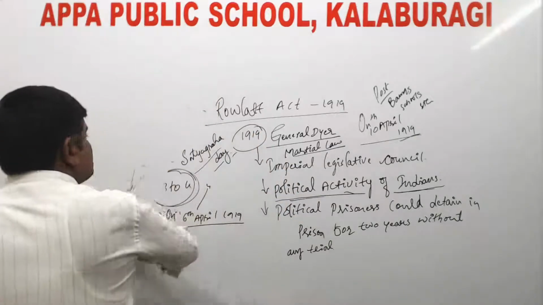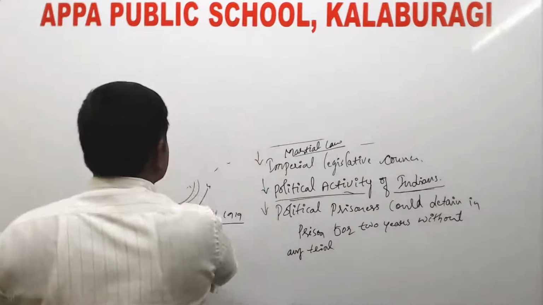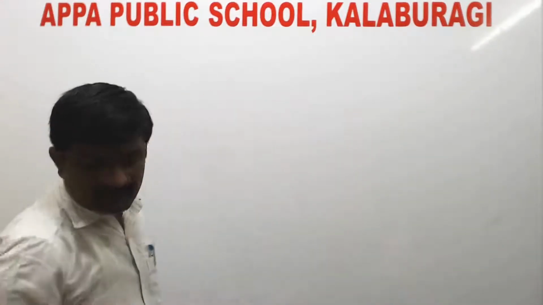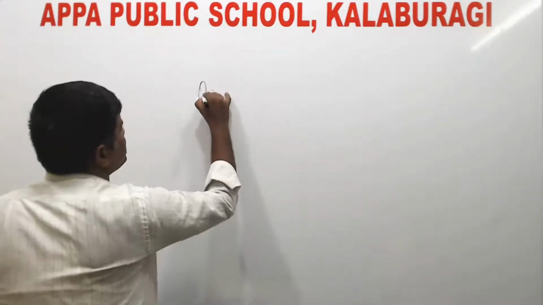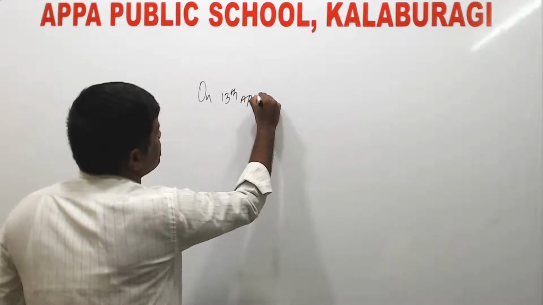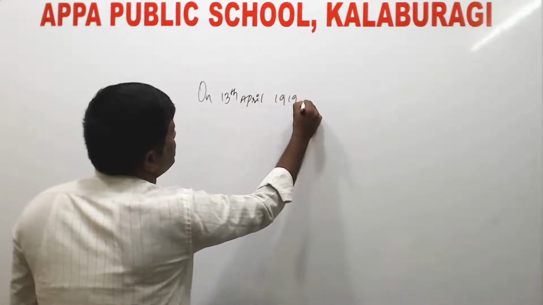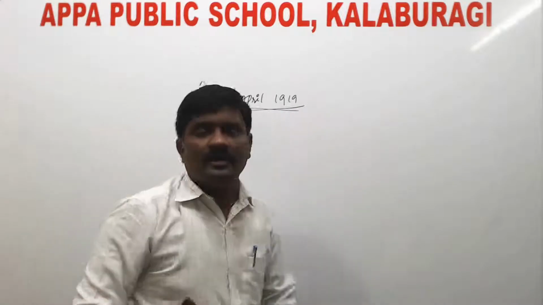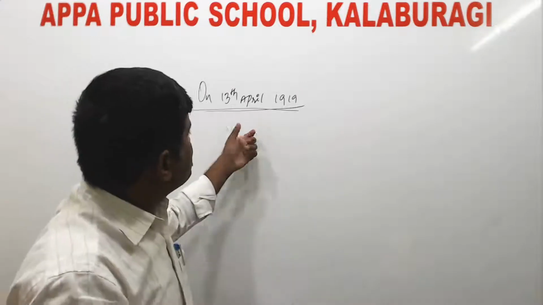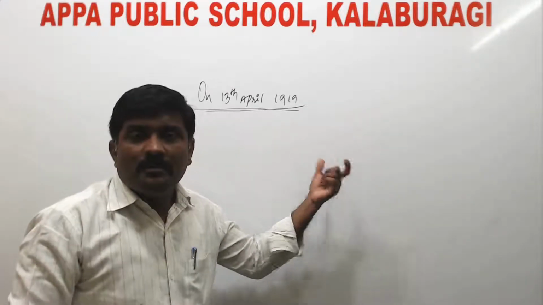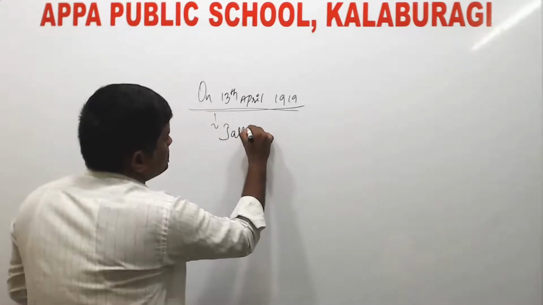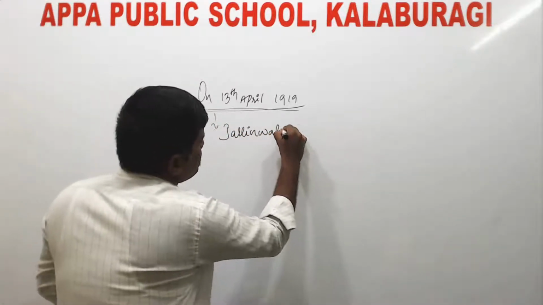See, when all these things were taking place, on 13th April, this moment was most important. On 13th April 1919, the Jallianwala Bagh massacre took place.